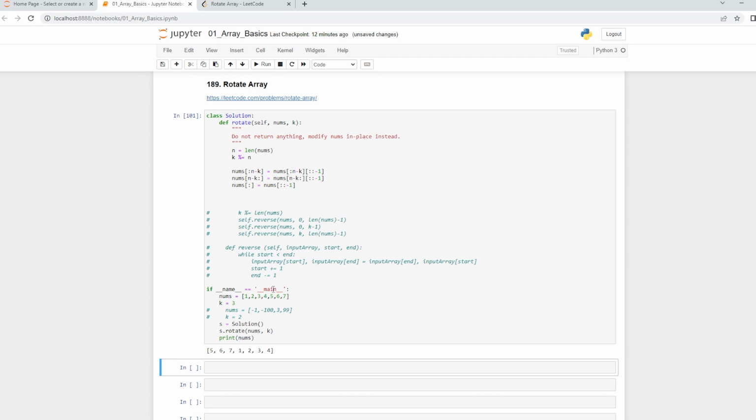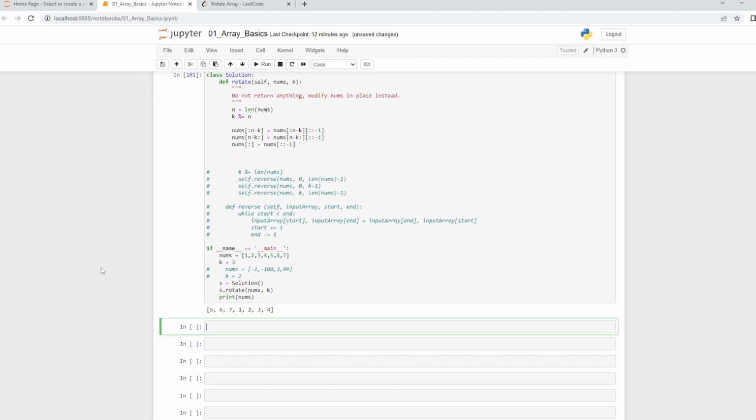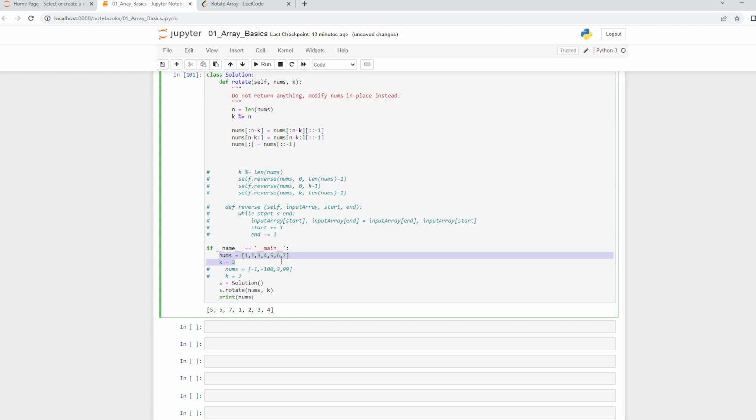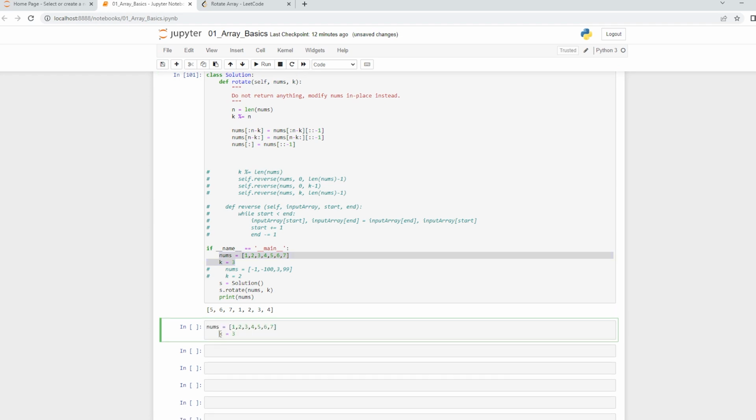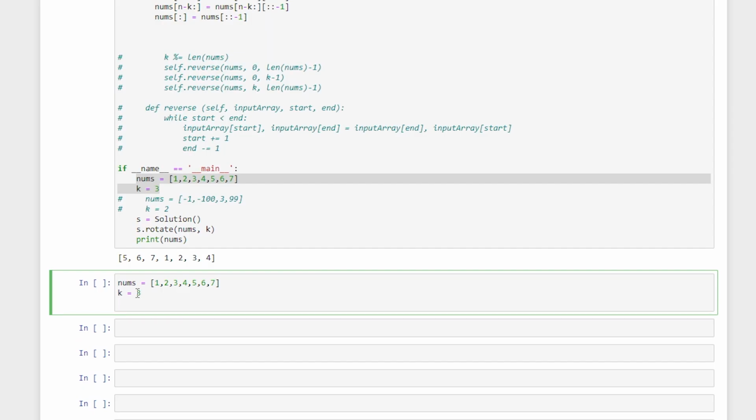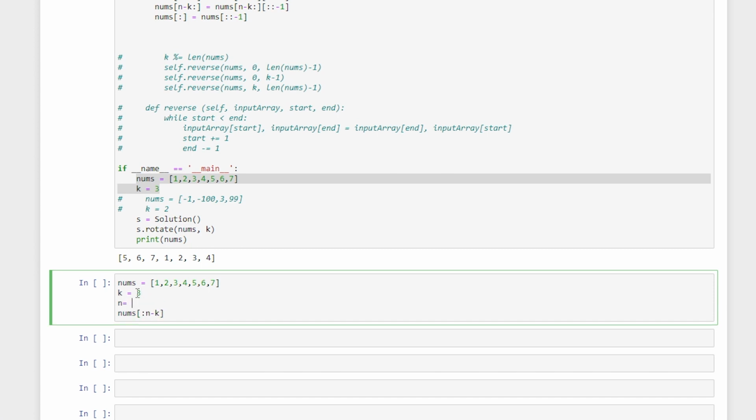Okay, so the way it works, I'll tell you in detail. Because slicing requires a little bit of intuition. And for that, what we will do is, we will take this nums and k outside, like this, and we will try to work with them. So if I say nums, first I'll show you colon n minus k. So I'll also have to mention n, which is essentially the length of the nums.